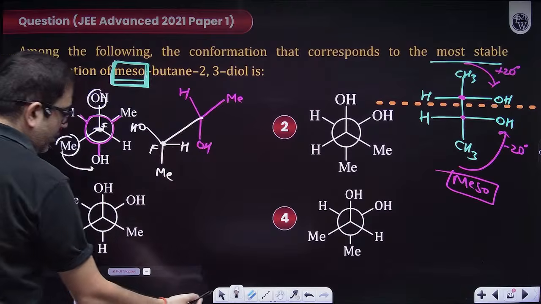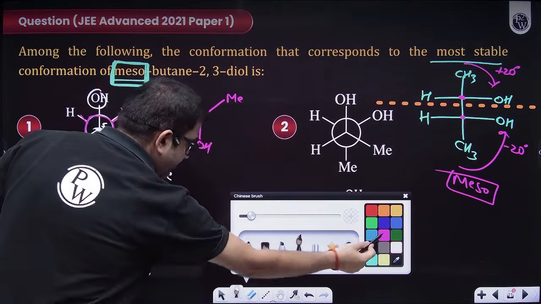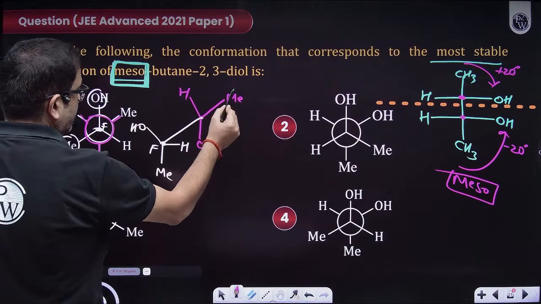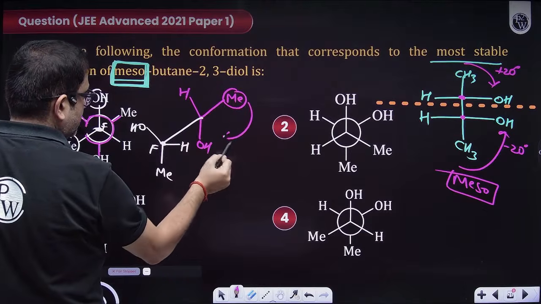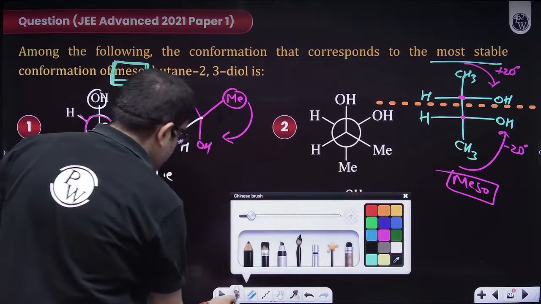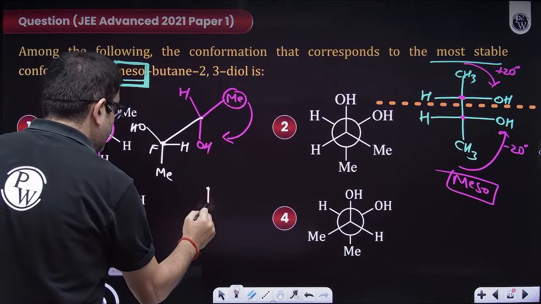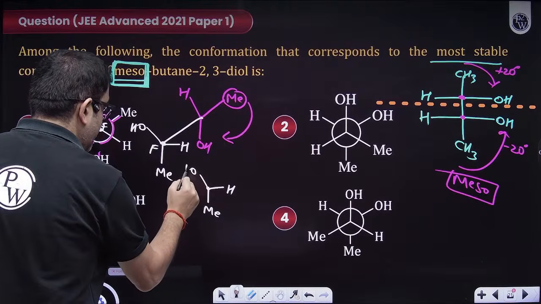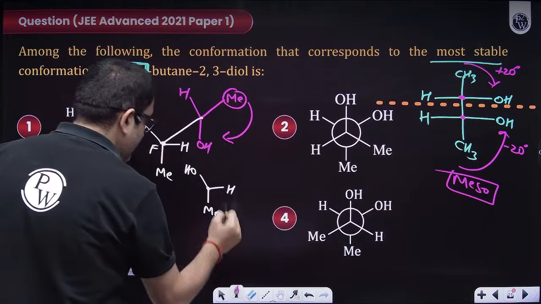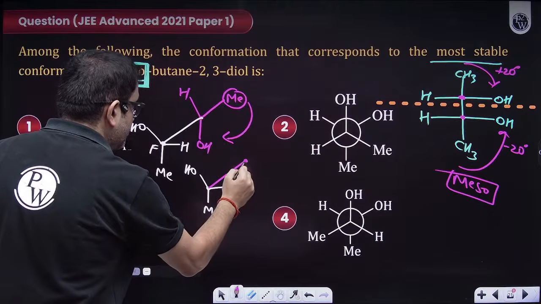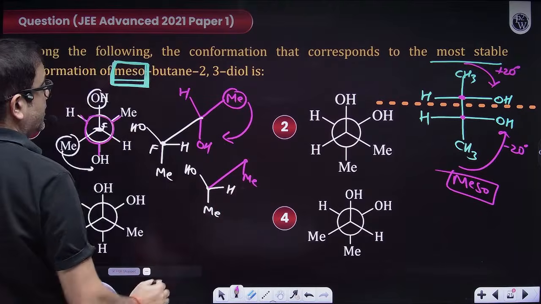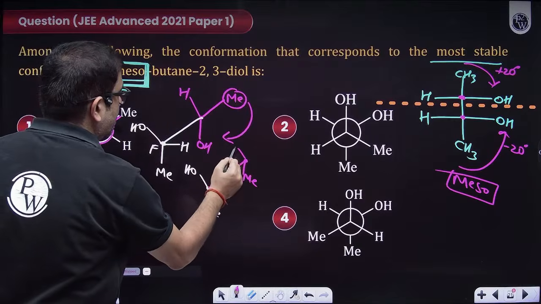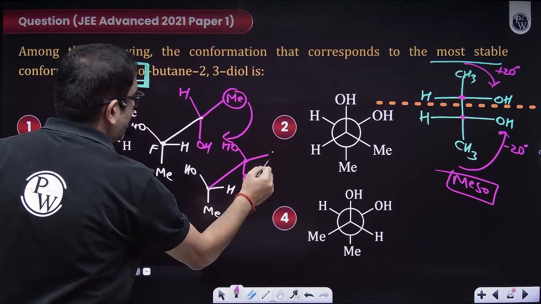And again, doing some change for the back carbon. What I need, sir, I need methyl here. So just rotate it. So, sir, this will be methyl only. This will be H. So this will be OH. For the back carbon, sir, you are asking us to rotate. So methyl will come here. That means a methyl came here. So this is a 120 degree rotation. So here I will be getting OH, and here I will be getting H.